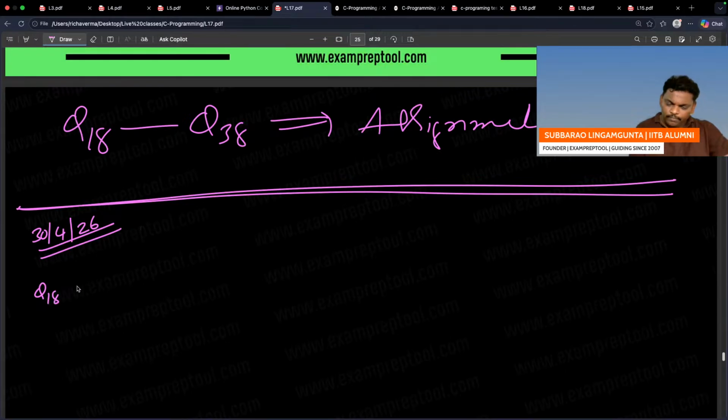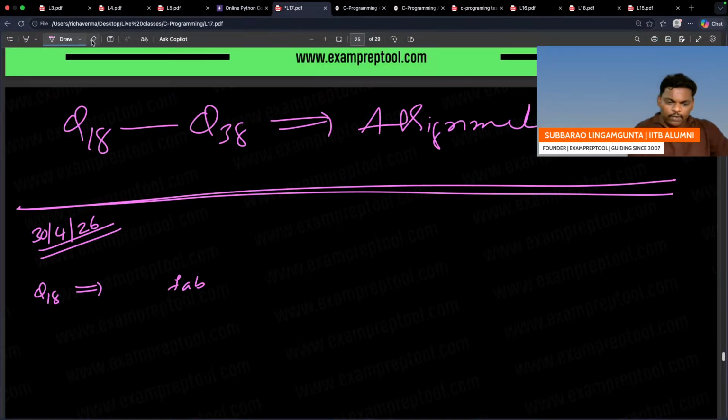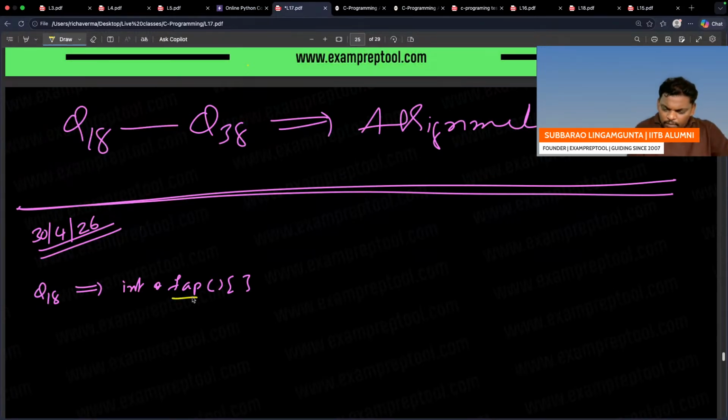Question number 18, I am going once again. FAB, some name, FAB. A little doubt also you can raise. I also have doubt. So just follow the rules. Int. See the rules now? FAB, because of star and bracket, the bracket is the inner. FAB is a function.